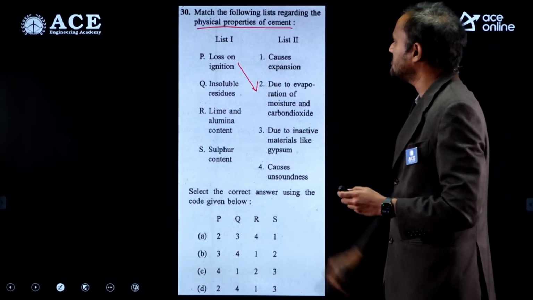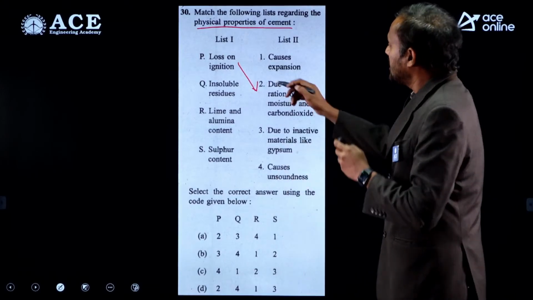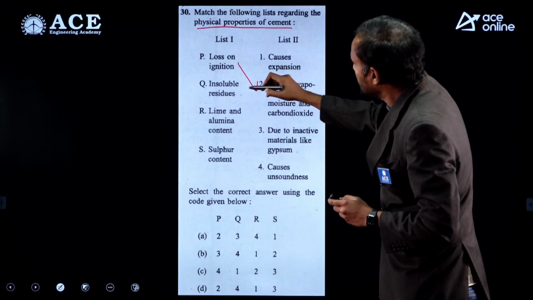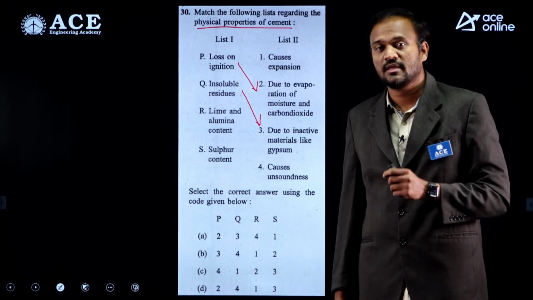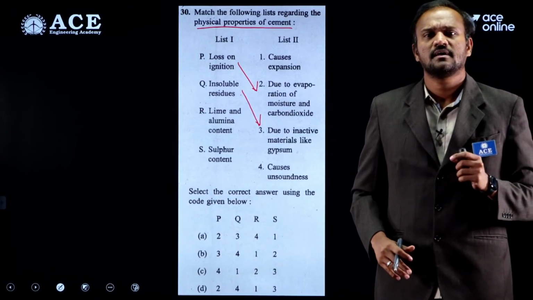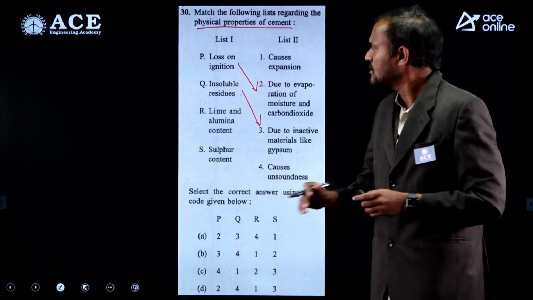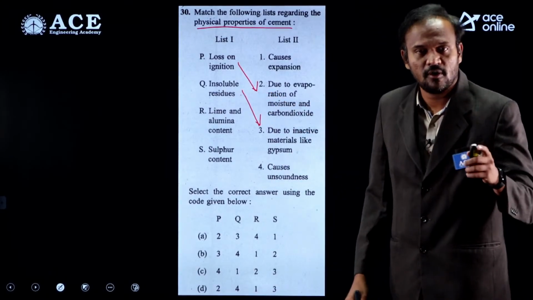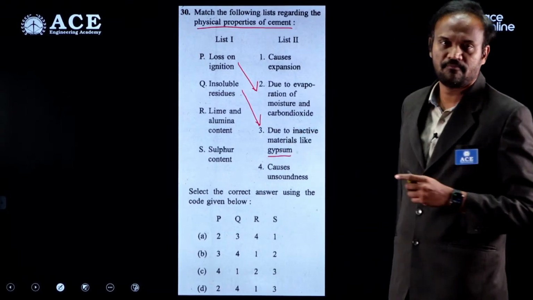So P is 2. Insoluble residues. Compounds like gypsum are insoluble. They don't react in any of the hydration reactions. Hence, insoluble residues are formed if there are inactive materials like gypsum.